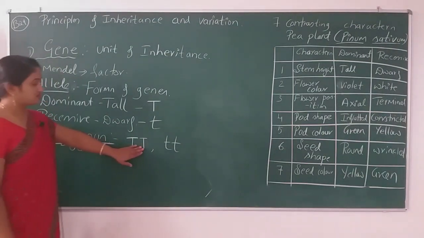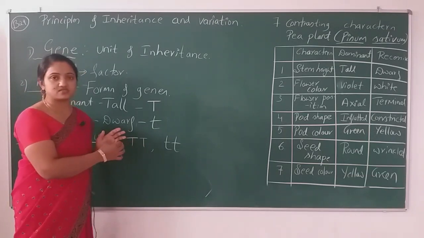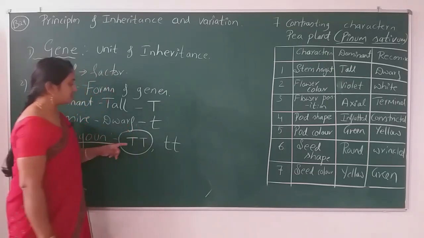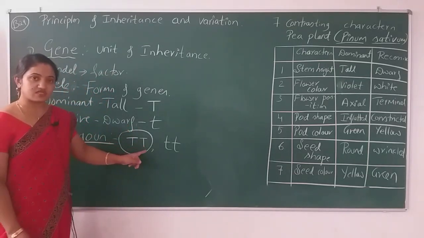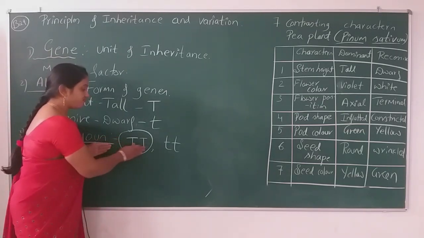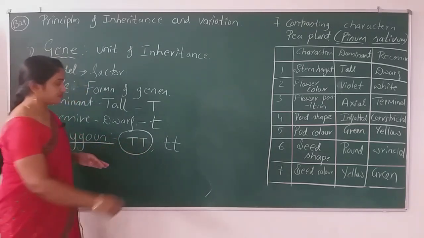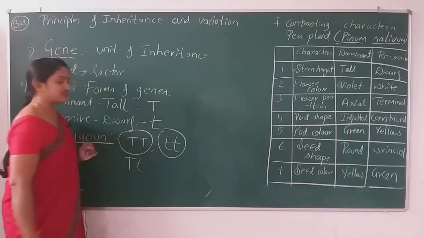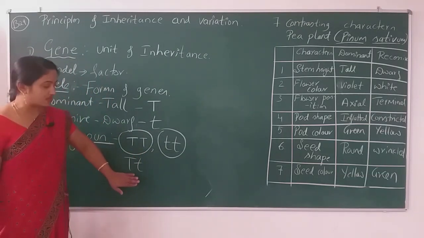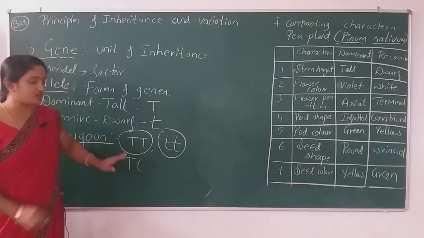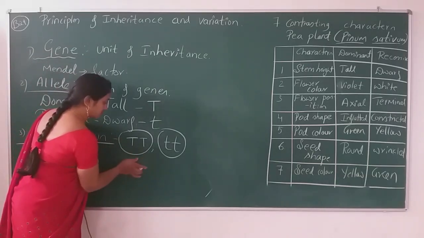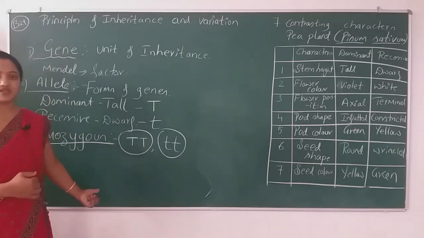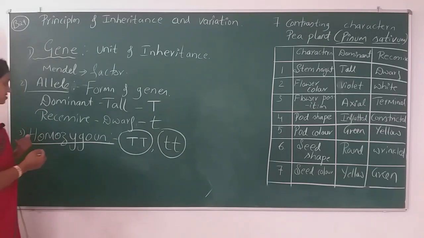Homozygous condition, just understand this. Here I have written the letter two times. It indicates the same font, capital T or small t. I have not mixed the letters like this. If I mix these letters, what will happen? I will tell you later. After the homozygous condition, we are going to learn about the heterozygous condition.